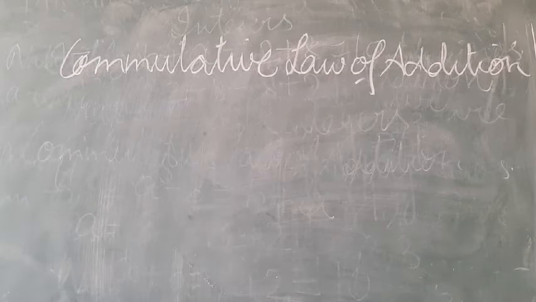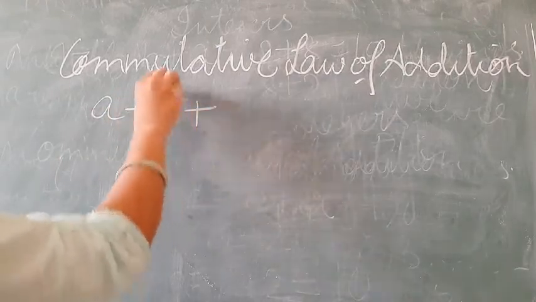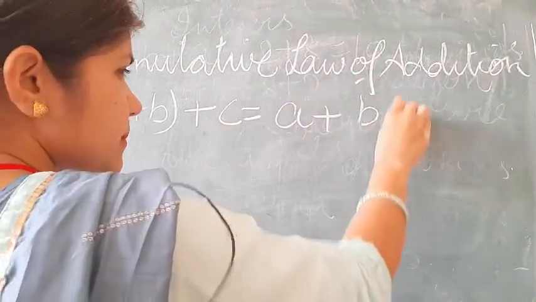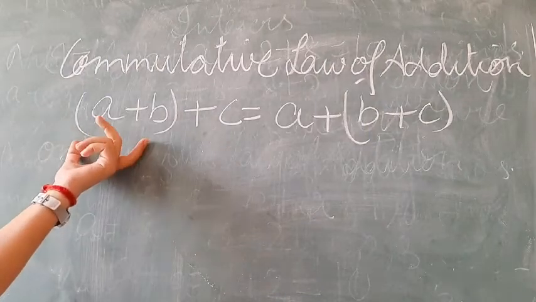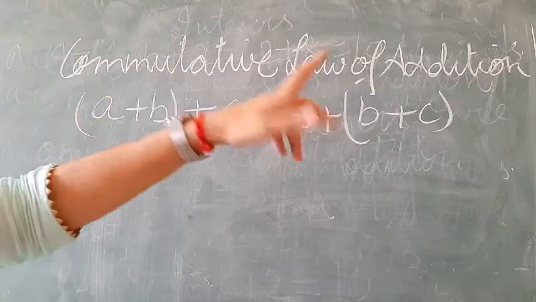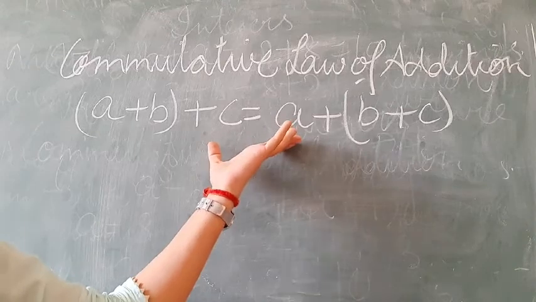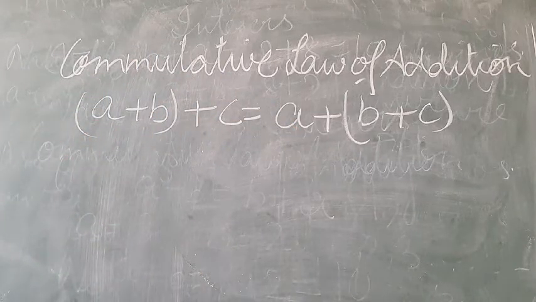In this, if we have three integers A, B and C, then A plus B, plus C is equal to A plus B plus C. If we add the first two numbers and then add the result to the third number, that result will be equal to adding the last two numbers and then adding the first number. Is it clear? A plus B plus C is equal to A plus B plus C.